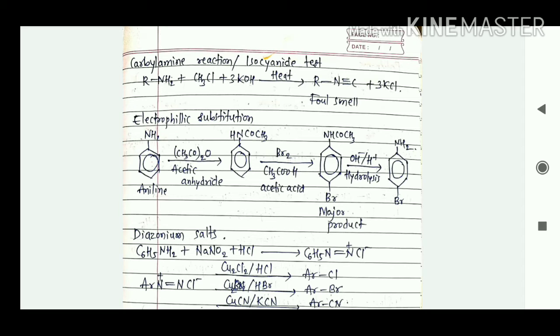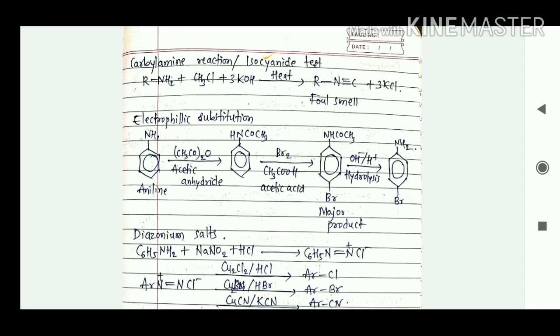Then we'll consider the electrophilic substitution reaction. This is one type of typical reaction that we'll consider. If we take this aniline and put it in the presence of acetic anhydride, (CH3CO)2O, here we're going to get the acetamide, benzene with NHCOCH3, benzene acetamide.